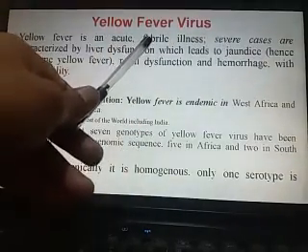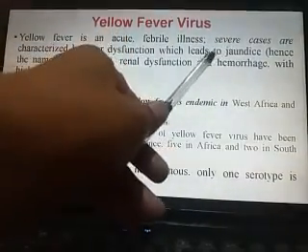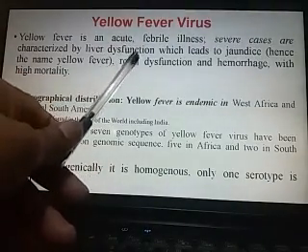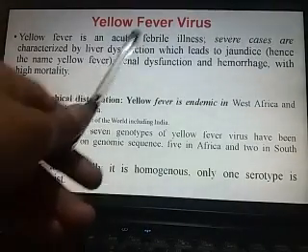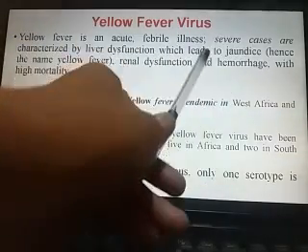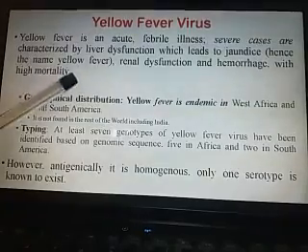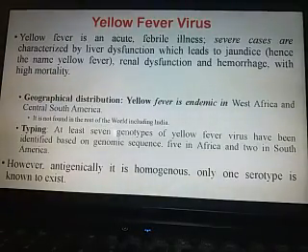You can see here the febrile nature, and the severe case causes problems in the liver, and that leads to jaundice. And renal dysfunction and hemorrhage may occur in more severe conditions, and that causes the high mortality rate of yellow fever virus.